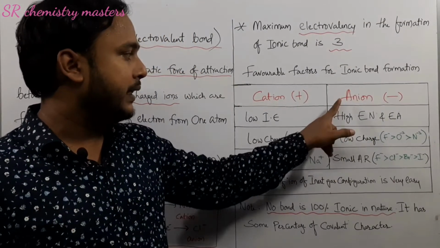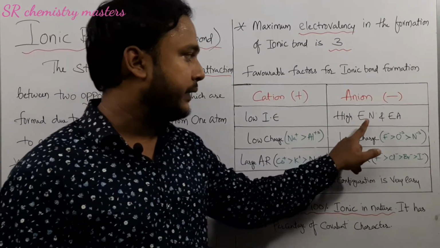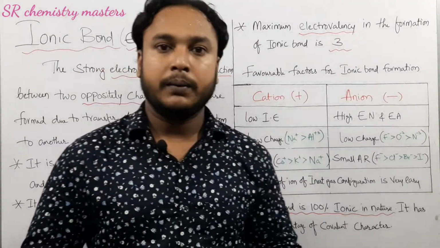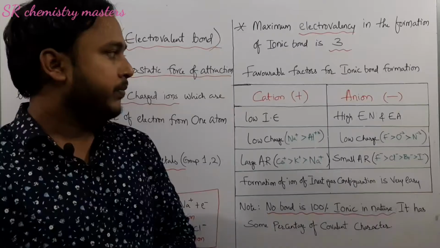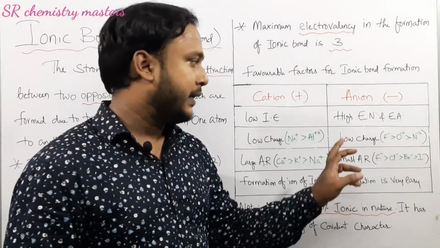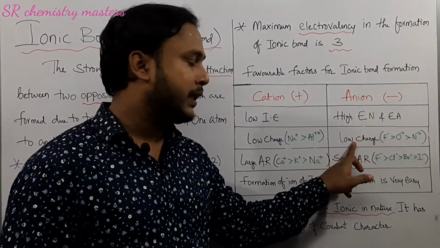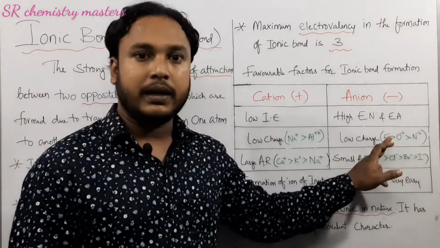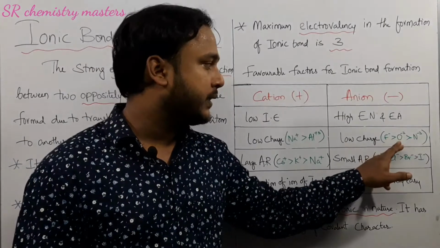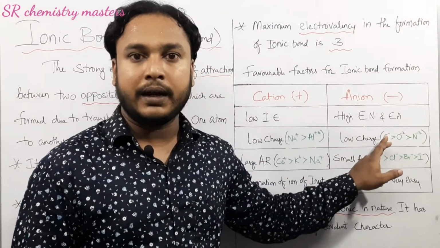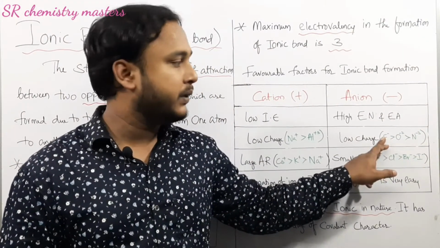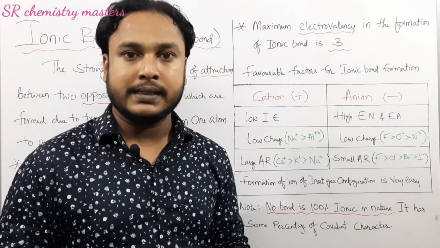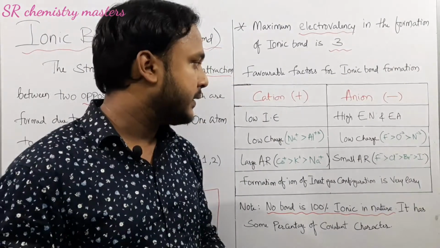Let us see the anion. Anions with higher electronegativity and higher electron affinity values will form ionic bond easily. Similar to that of the cation, anions with lower charge favor the ionic bond formation. If we compare the ionic character of fluorine, oxygen and nitrogen, fluorine will have more ionic character when compared to that of oxygen and nitrogen. It is because fluorine has lower ionic charge.